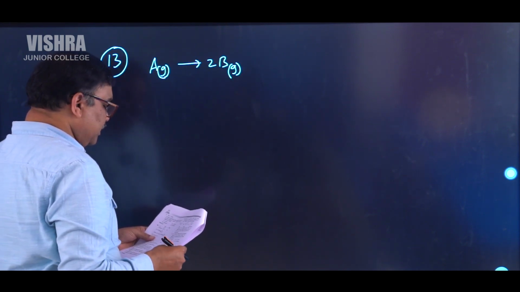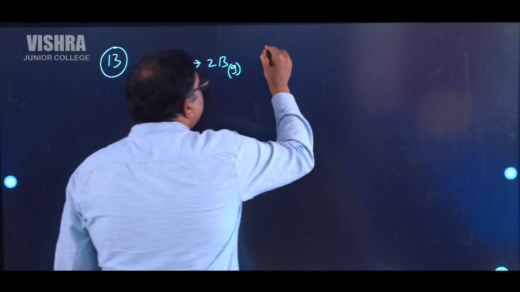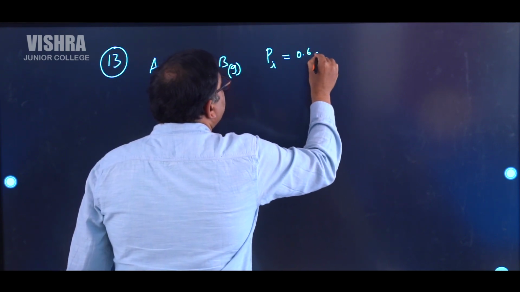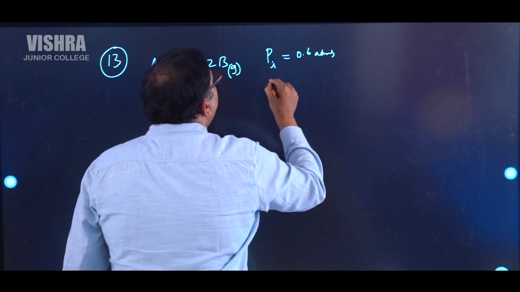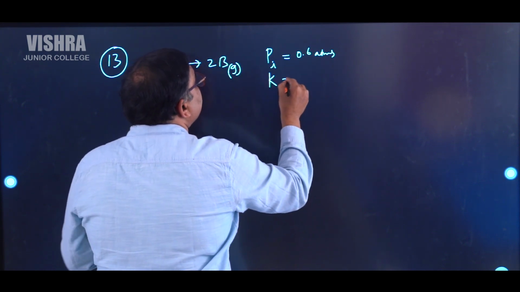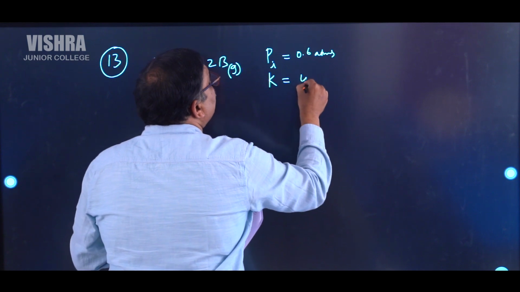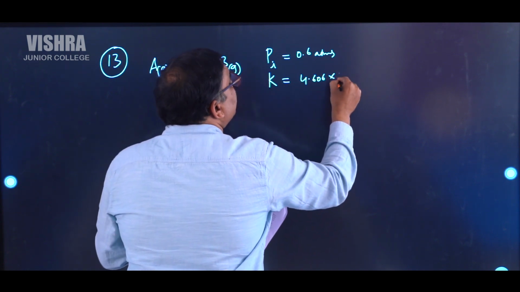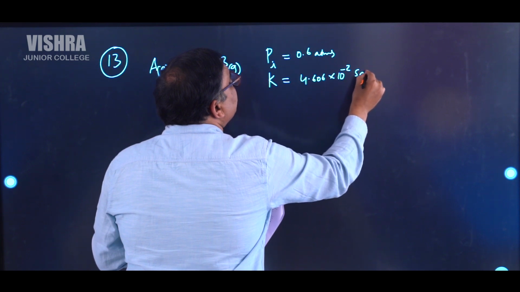So they have given that initial pressure is equal to 0.6 atmospheres, and they have also given the rate constant K is equal to 4.606 into 10 to the power of minus 2 second inverse.